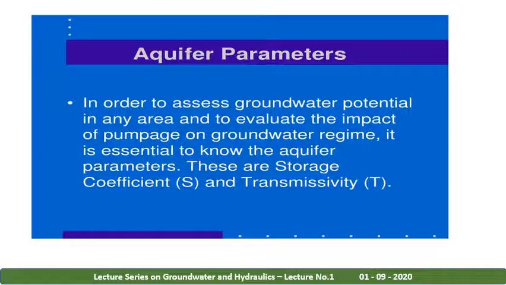So the formation below the earth's surface is divided into two zones separated by an irregular surface called the water table. At the water table, the pressure is atmospheric. The zone between the ground surface and the water table is called the unsaturated zone or vadose zone, where freely available water is not there.